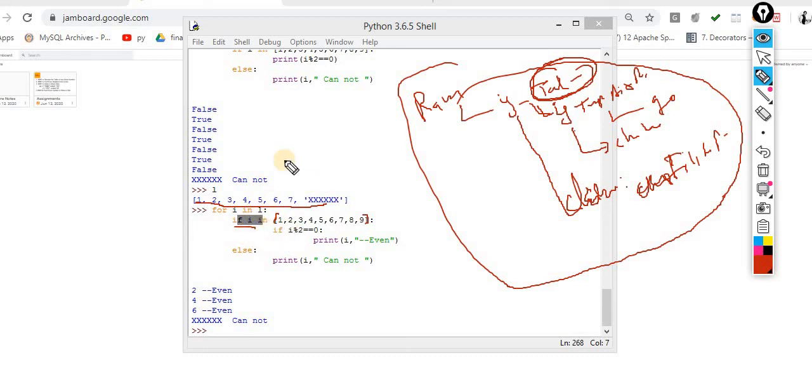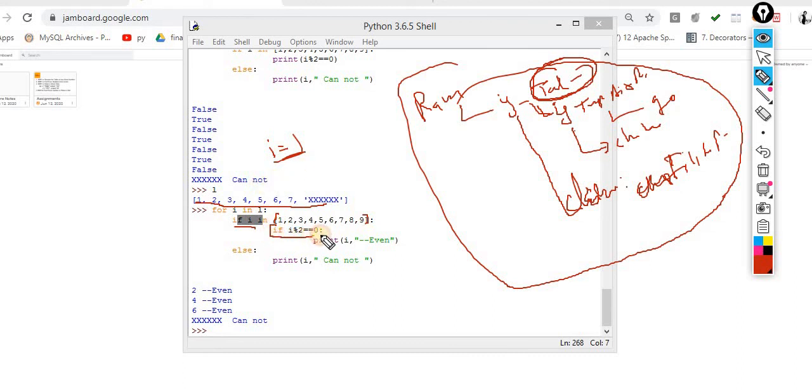And what next do I have to do? First I will contain this one. Now what I am doing, I am checking 1 in 1 2 3 4 5 6 7 8 9 10 or not. If it is inside this, then I have to perform.